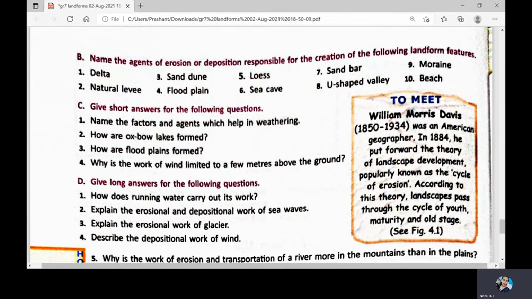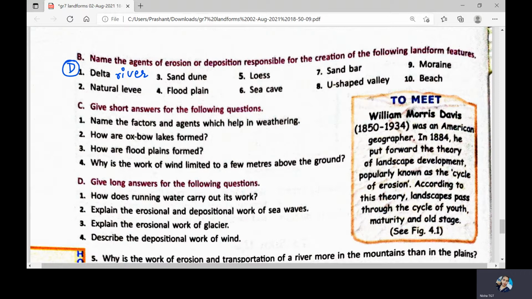Now here comes: name the agents of erosion or deposition responsible for the creation of the following landforms. We have to tell what the agents are. Like the delta is formed because of the river valley. So here we will write river. The agent here is river and this is a depositional work.